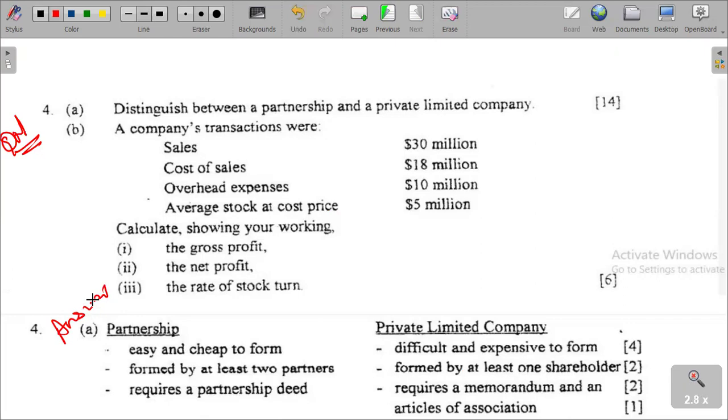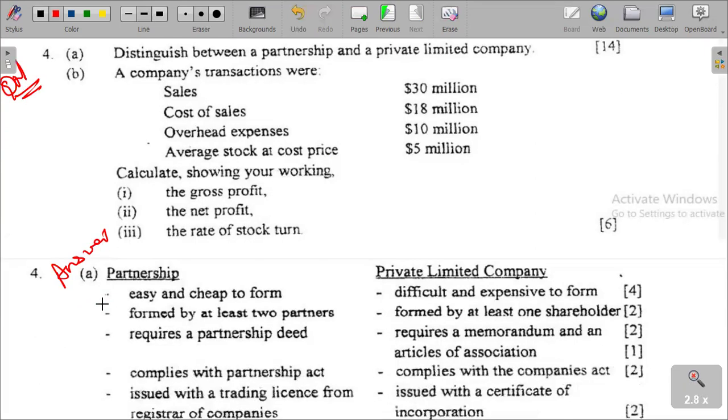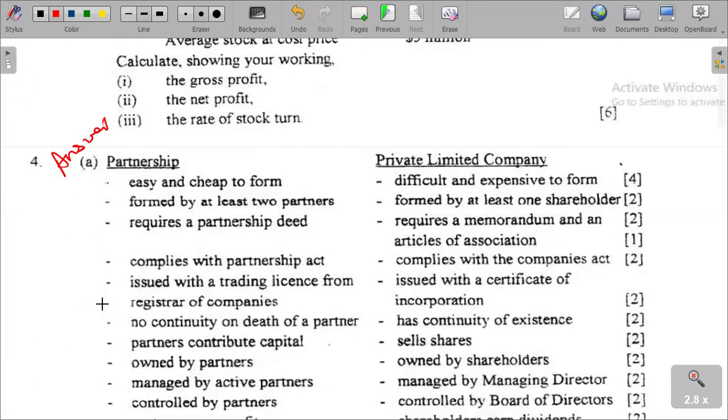Question and answer, we are saying distinguish between partnership. The question says distinguish between partnership and private limited company. I've just drawn a table here that can be used in that distinction. Partnership and private limited company.